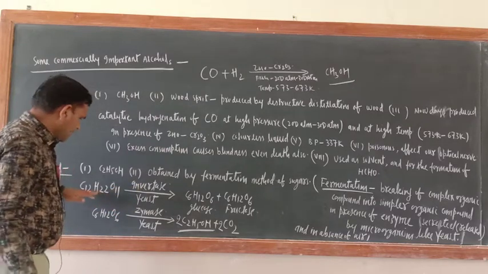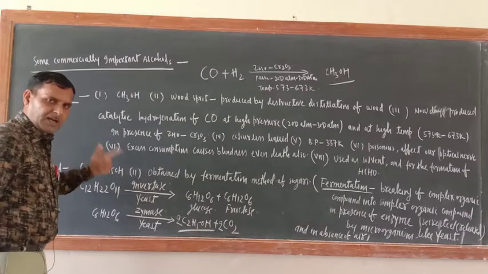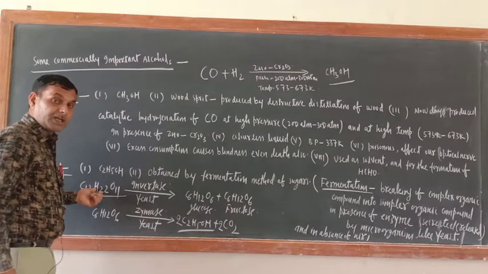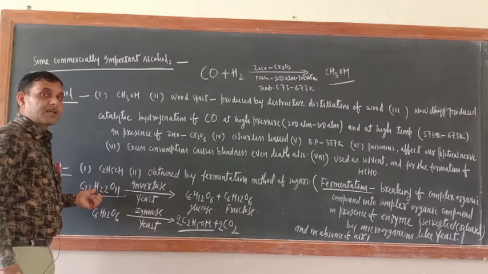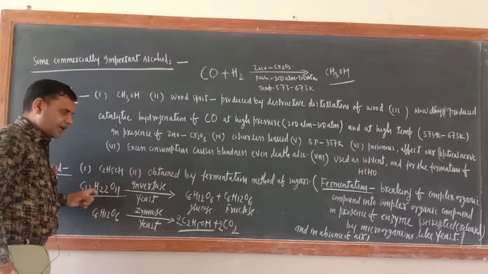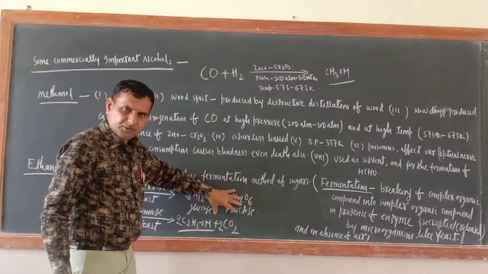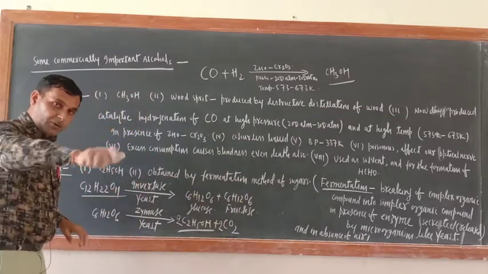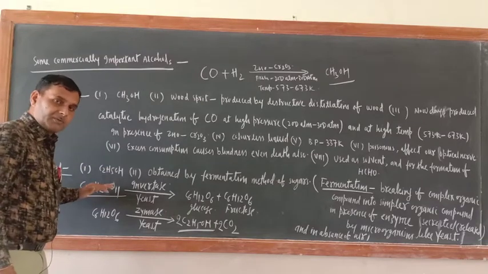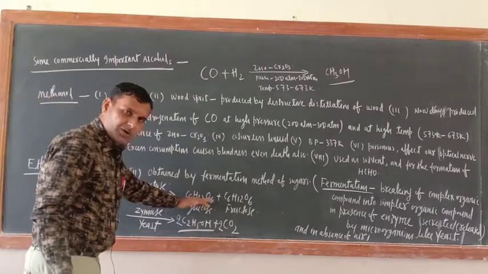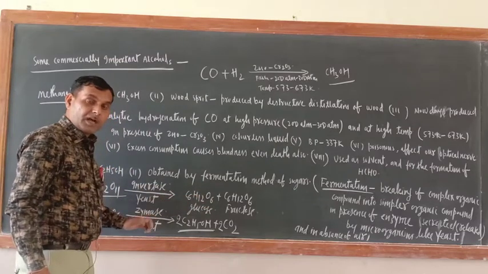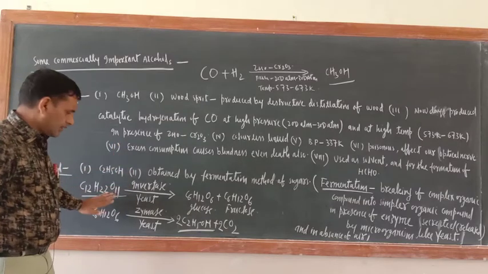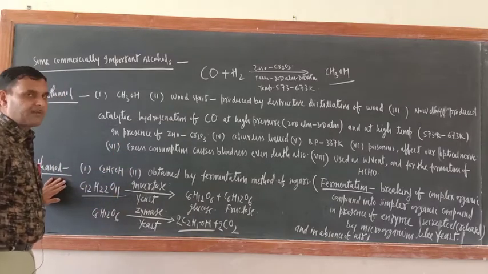And invertase, why is it known as invertase? Just see. Already I have explained to you in chemical kinetics why this is known as inversion. This reaction is also used in inversion of cane sugar. Cane sugar is a dextrorotatory compound, but the mixture of glucose and fructose is levorotatory. Okay, that is why this is known as inversion. See, the optical rotation is inverted. We started with a dextrorotatory compound, but we are getting a levorotatory mixture. That is why this is known as inversion of cane sugar. Okay, so now that is not required here. We are teaching you the fermentation.